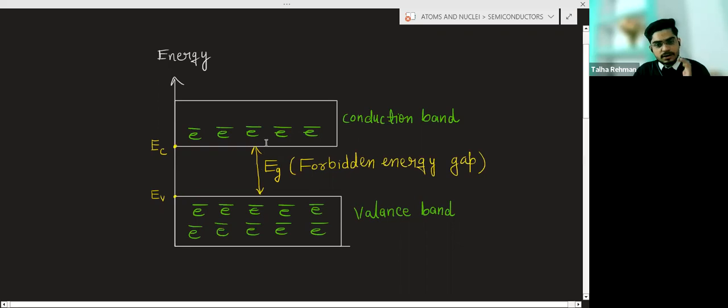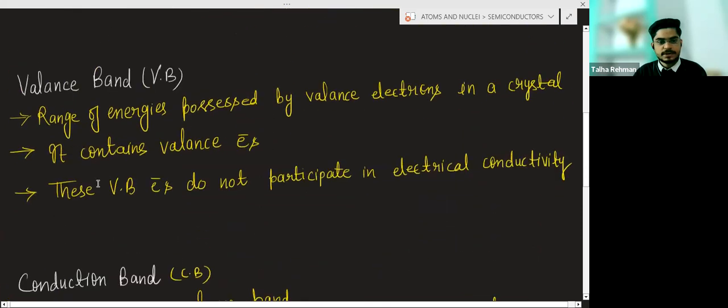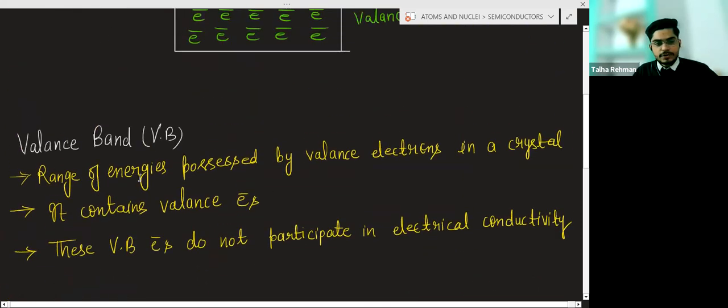Now we will see the definition of the valence band first, then the conduction band. Valence band: range of energies possessed by valence electrons in a crystal. It contains valence electrons. The valence band electrons do not participate in electrical conductivity.